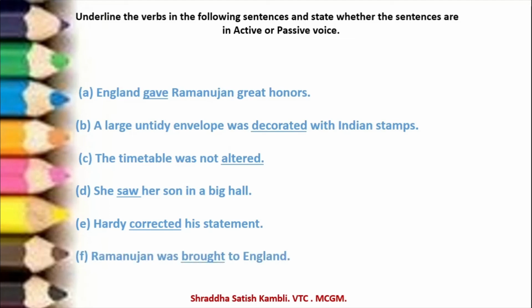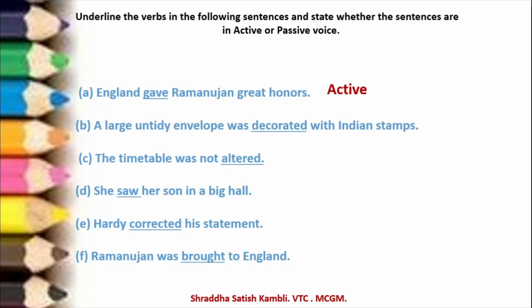Corrected is the verb. Ramanujan was brought to England. Brought is the verb here. Now let us see whether these sentences are in the active voice or the passive voice. So the first one, England gave Ramanujan great honors. This sentence is in the active voice because England is the subject here and the focus is on the subject.